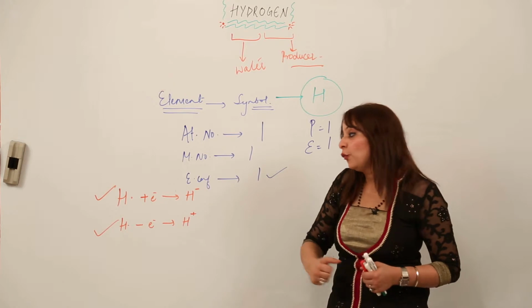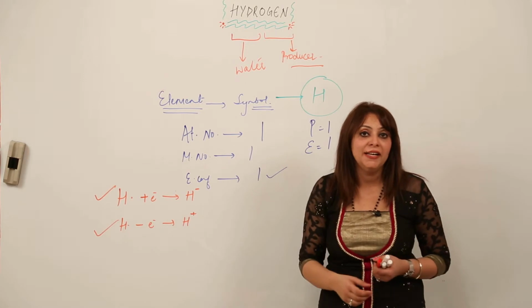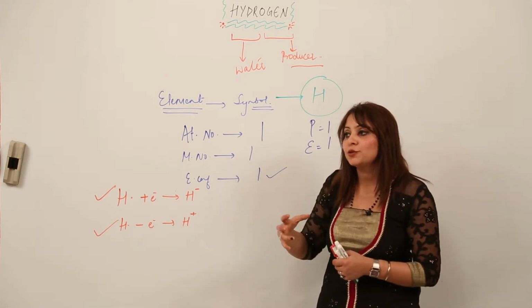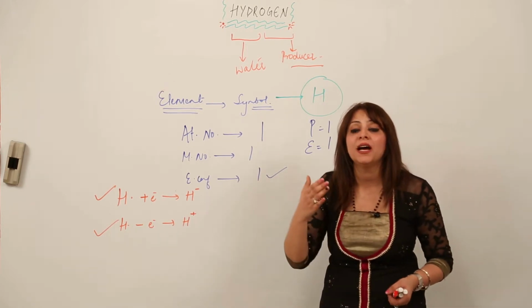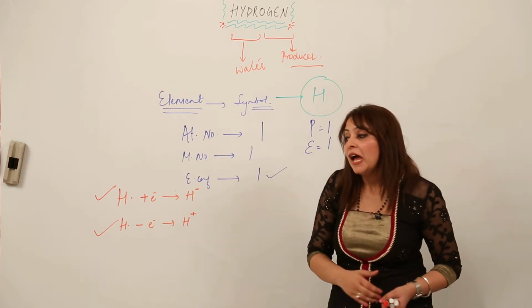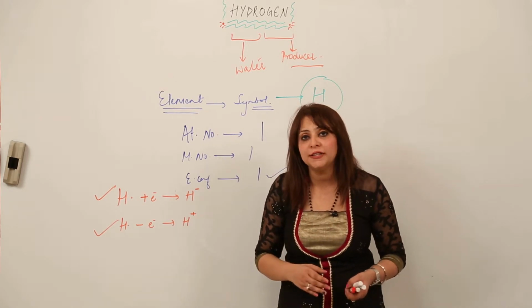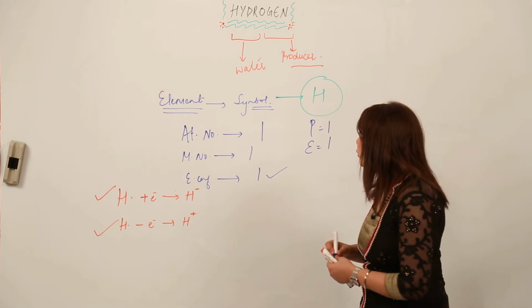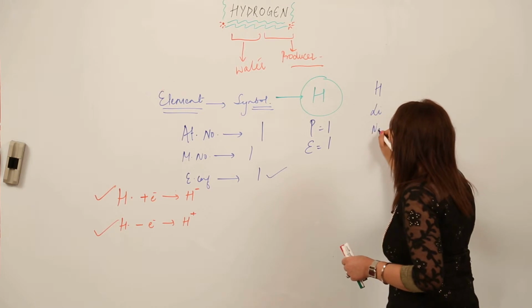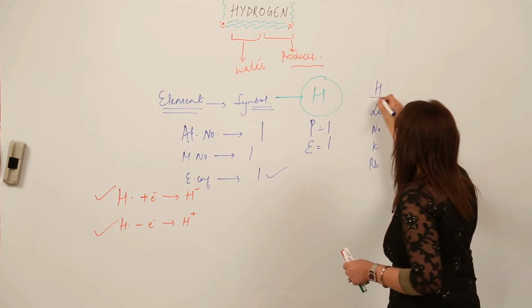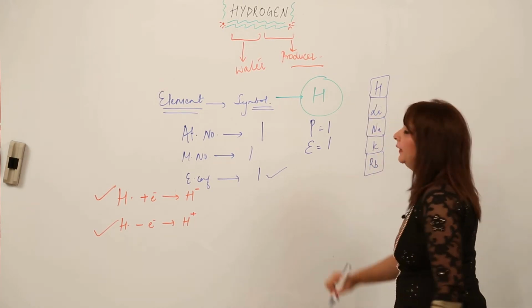Now the question comes, where will it be placed in the periodic table? The question must be striking in your mind: if it behaves as a non-metal, it is showing an electronegative character, and it is also showing an electropositive character. So where do we place hydrogen, right? When we were discussing the periodic properties, I told you that hydrogen is the first element of the periodic table. When you look at the periodic table, you will see that hydrogen is placed here, and below it lithium, sodium, potassium, the alkali group, are present, right? So it acts as the first element of the periodic table, like this.